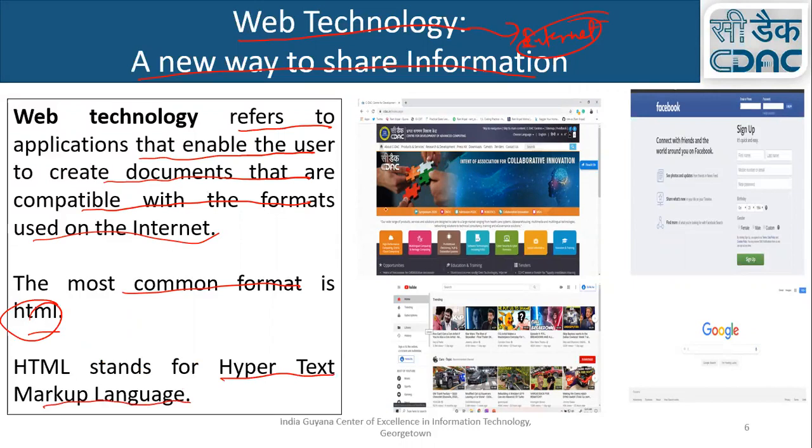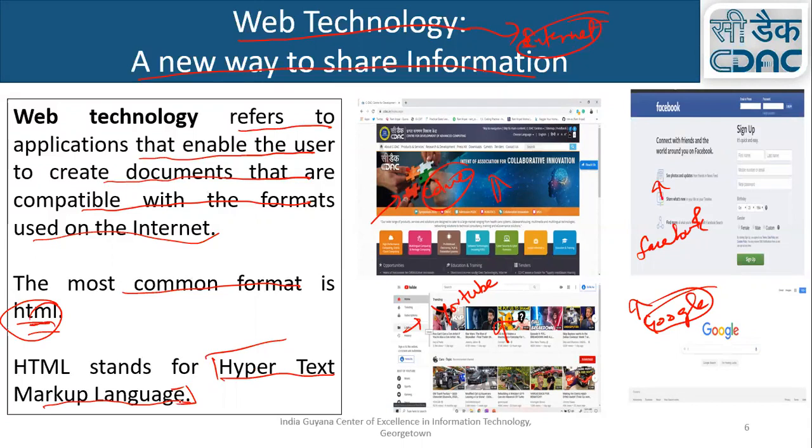Like this is the CDEX website screenshot. And this is your YouTube. And this is Facebook. And this is Google. So the things you can see here are encoded in a language known as HTML, and this HTML stands for Hypertext Markup Language.